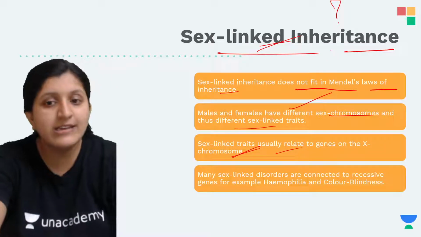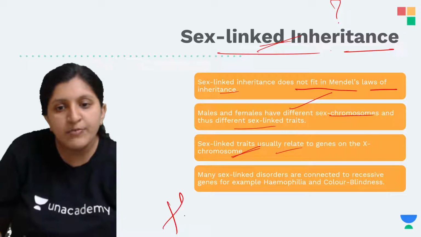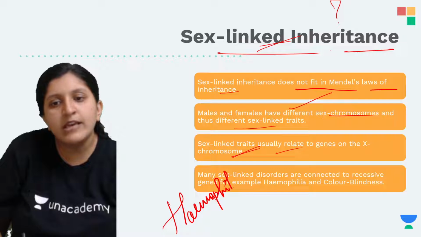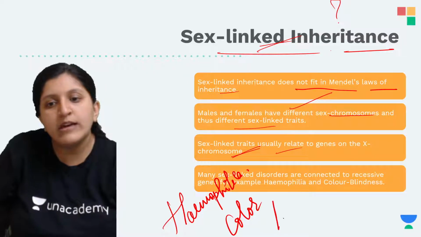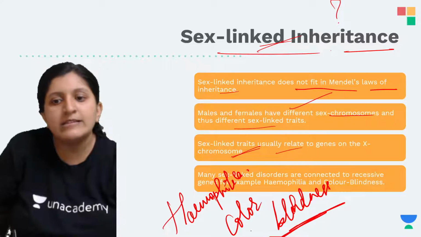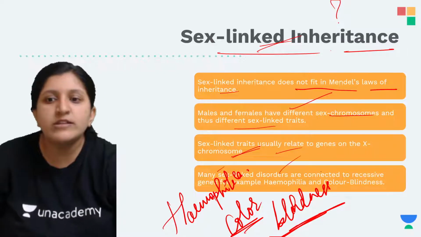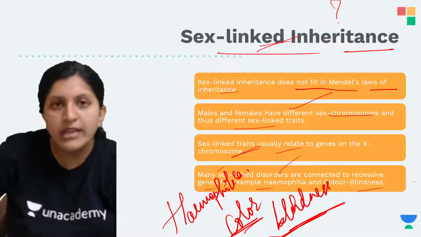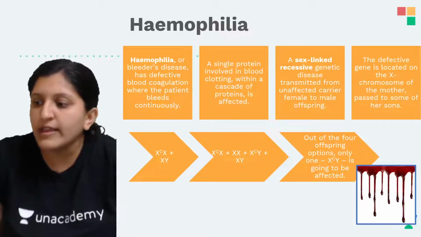But under X-linked inheritance, we'll be studying hemophilia in detail in today's session, and also color blindness. Many sex-linked disorders are connected to recessive genes, for example hemophilia and color blindness. So let's have a look at hemophilia now.